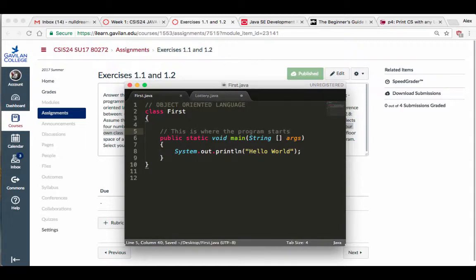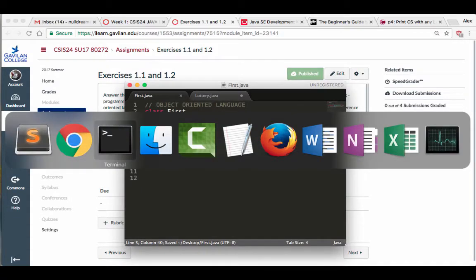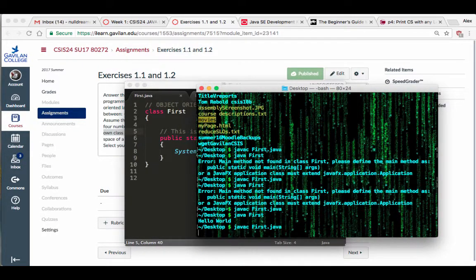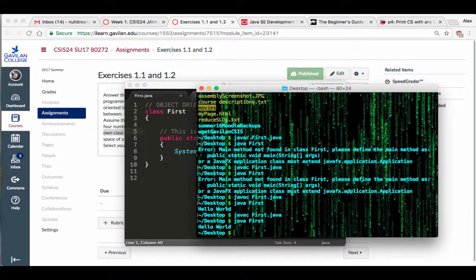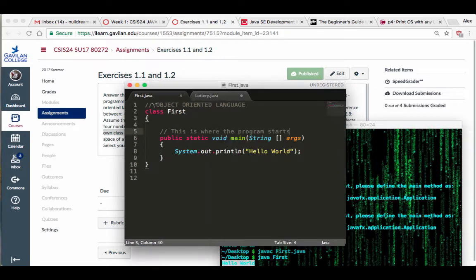I'm going to save this and go back to my terminal. I'm going to compile it again and run it again, and you're going to notice that it shows you the same exact thing. It shows hello world, even though I wrote this and this here. So what does that tell you? These have no effect whatsoever on the code itself. What's the code? The programming instructions. That's code, that's code, all this stuff is code. So all these comments are just an explanation for what your program is doing.